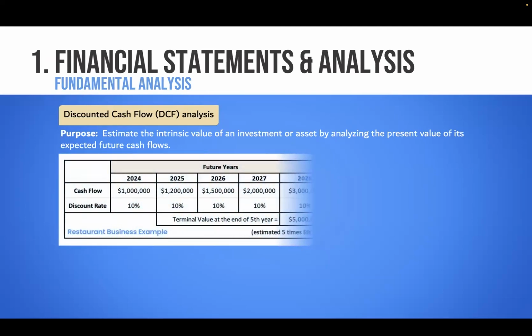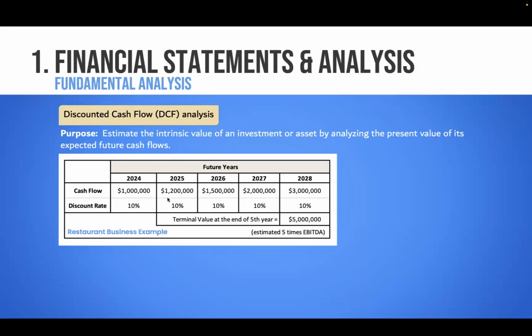So let's look at this example. Let's say this is a restaurant business, and these are all future years. Right now is 2023. What the restaurant owner is saying is, I'm going to have $1 million cash flow in 2024, 1.2 in 2025, and so on. And the last year, he's forecasting $3 million. That's the cash flow he's going to have in that year.